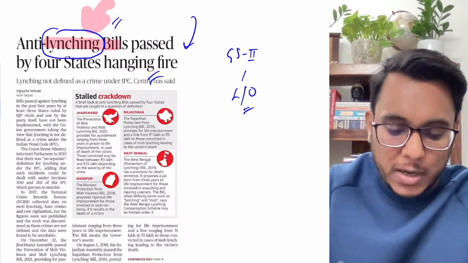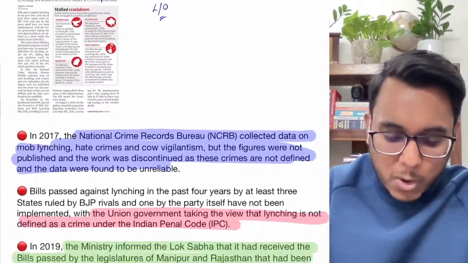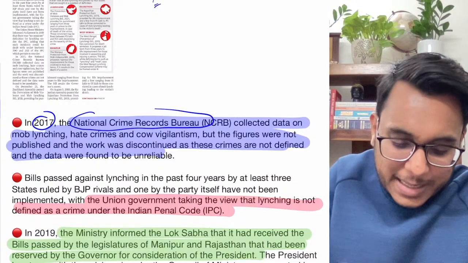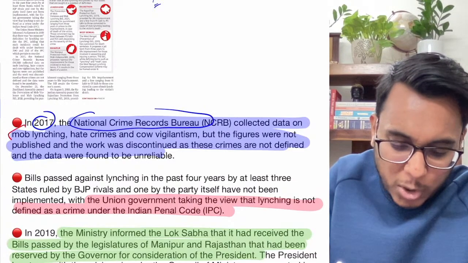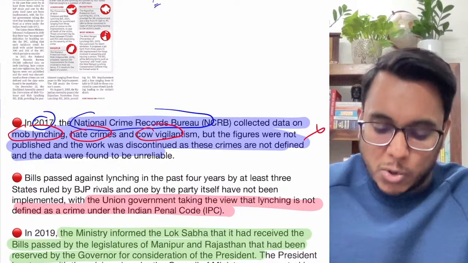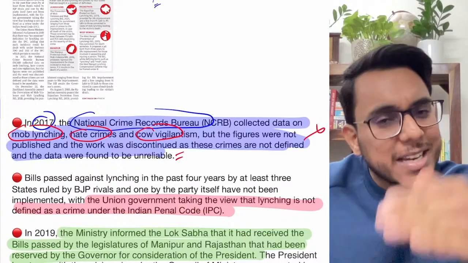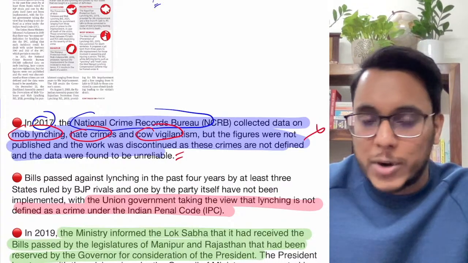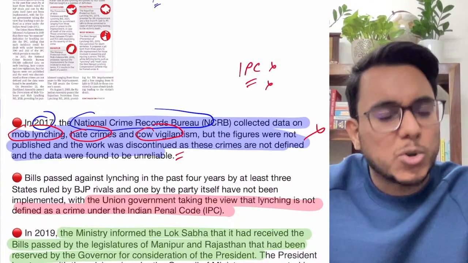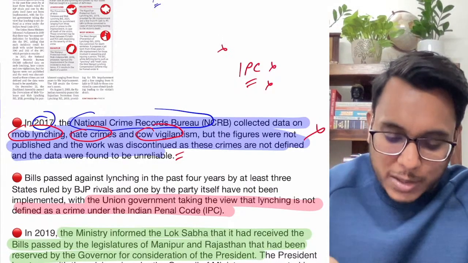Against this lynching, many state assemblies are passing bills. First of all, in 2017, the National Crime Records Bureau collected data on mob lynching incidents, hate crimes, and cow vigilantism. But up till now, this report has not been published, and even that work has been discontinued. It has been said that lynching is not a different kind of offense; it is not specifically mentioned in the IPC. So collecting such data is a useless exercise. They have suspended it.